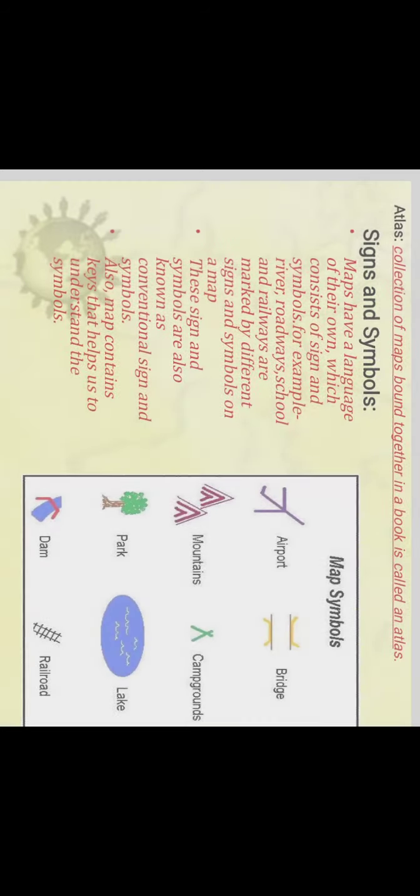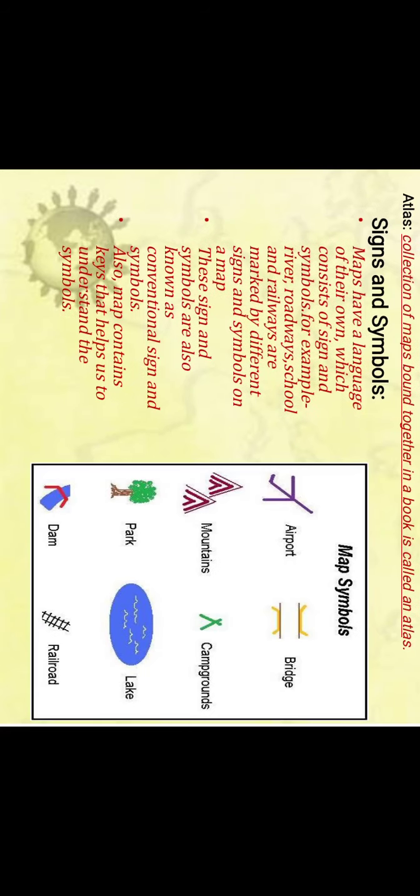Next, sign and symbols. Before knowing the sign and symbols, we must know what is an atlas. A collection of maps bound together in a book is known as an atlas. Now, sign and symbols. Maps have a language of their own, which consists of signs and symbols. For example, rivers, roads, schools, and railways are marked by different signs and symbols on a map. These signs and symbols are also known as conventional signs and symbols.